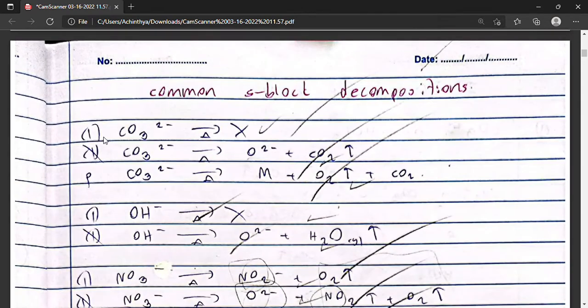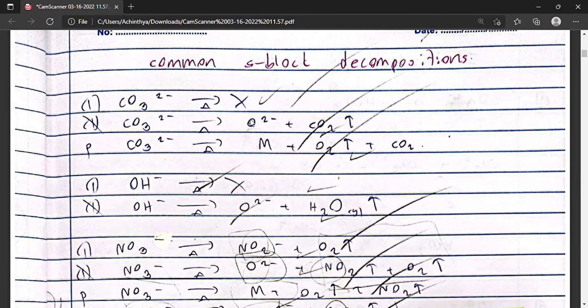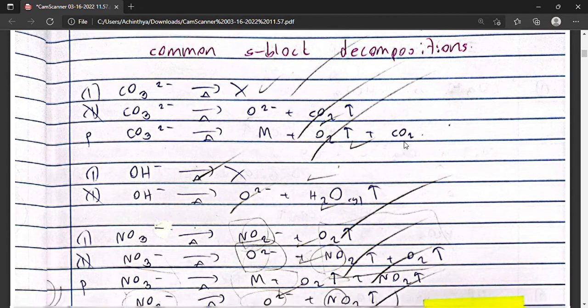If we take a group 1 carbonate except lithium, it does not thermally decompose into anything. But if we take lithium or group 2 carbonates, it will thermally decompose to form the metal oxide and carbon dioxide, while a precious carbonate will thermally decompose to produce the precious metal itself, oxygen gas and carbon dioxide.